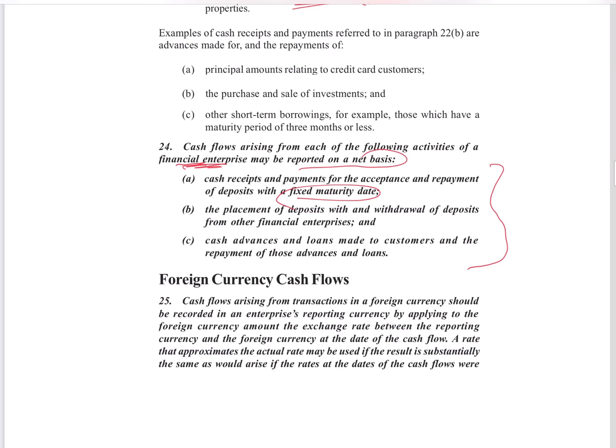So, in simple words, netting off is allowed when it is not misleading the presentation. Like it should be related to one customer, okay, we can net off.